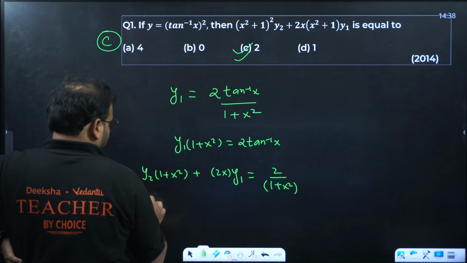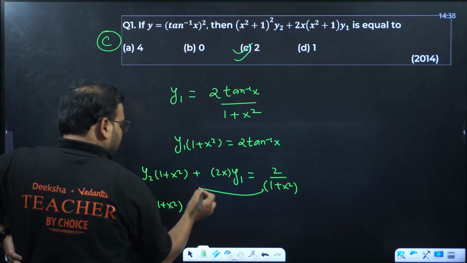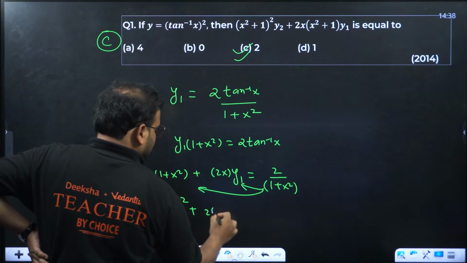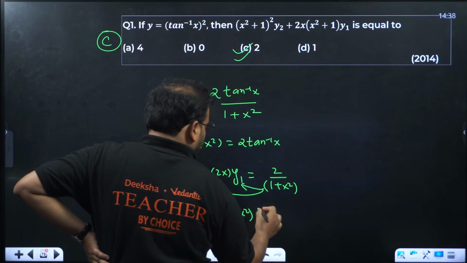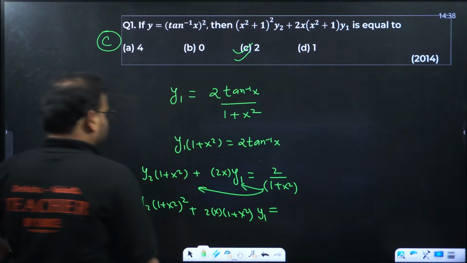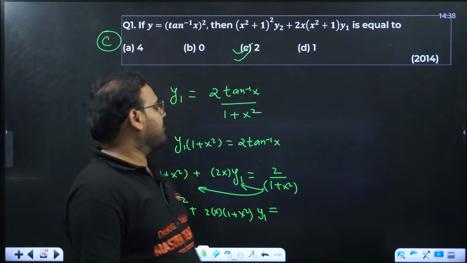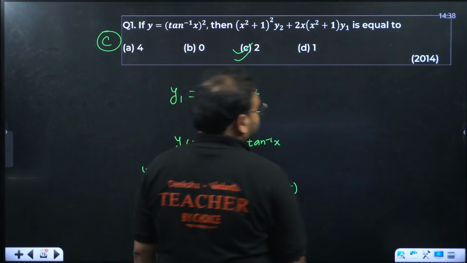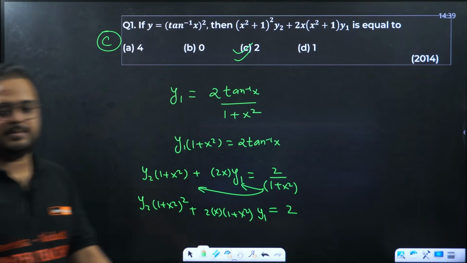Move on this side, you'll have y2 times 1 plus x square the whole square, plus 2x times 1 plus x square times y1 equals 2. The constant which is left, 2. Answer was option C.